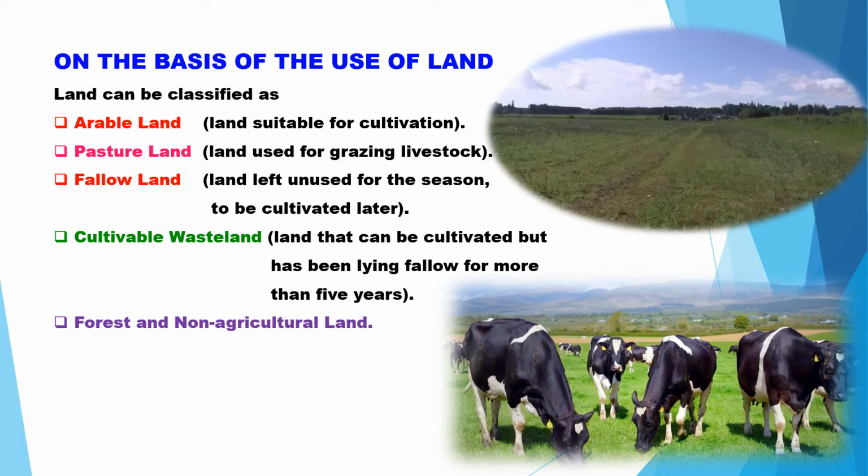And these have been classified on the basis of the use of the land. What do I mean by arable land? Those lands are suitable for cultivation. Arable lands are lands which are suitable for cultivation. And the pasture lands are suitable for grazing livestock.